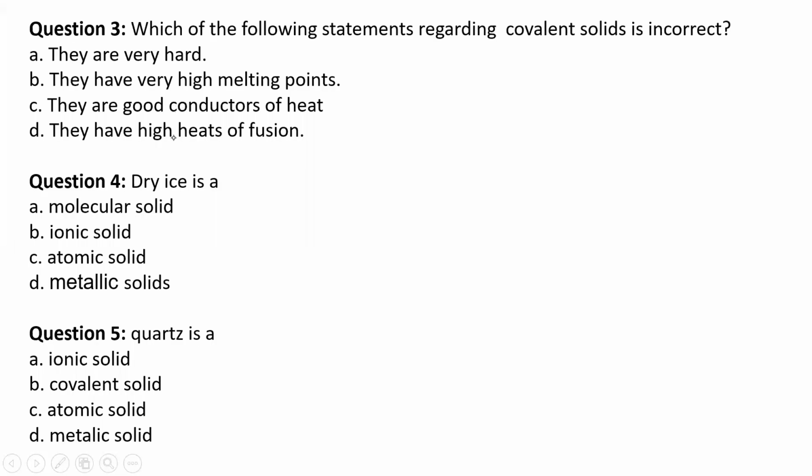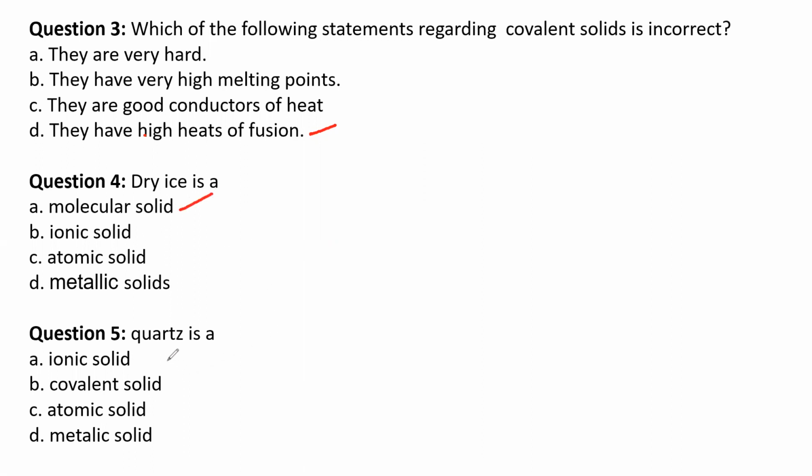Now question number 4. Dry ice is a type of solid. Is it molecular solid, ionic solid, atomic solid, or metallic solid? So already we know it is a molecular solid, held by means of dipole-dipole interaction or London dispersion forces. Molecular solids. Fourth one is A.